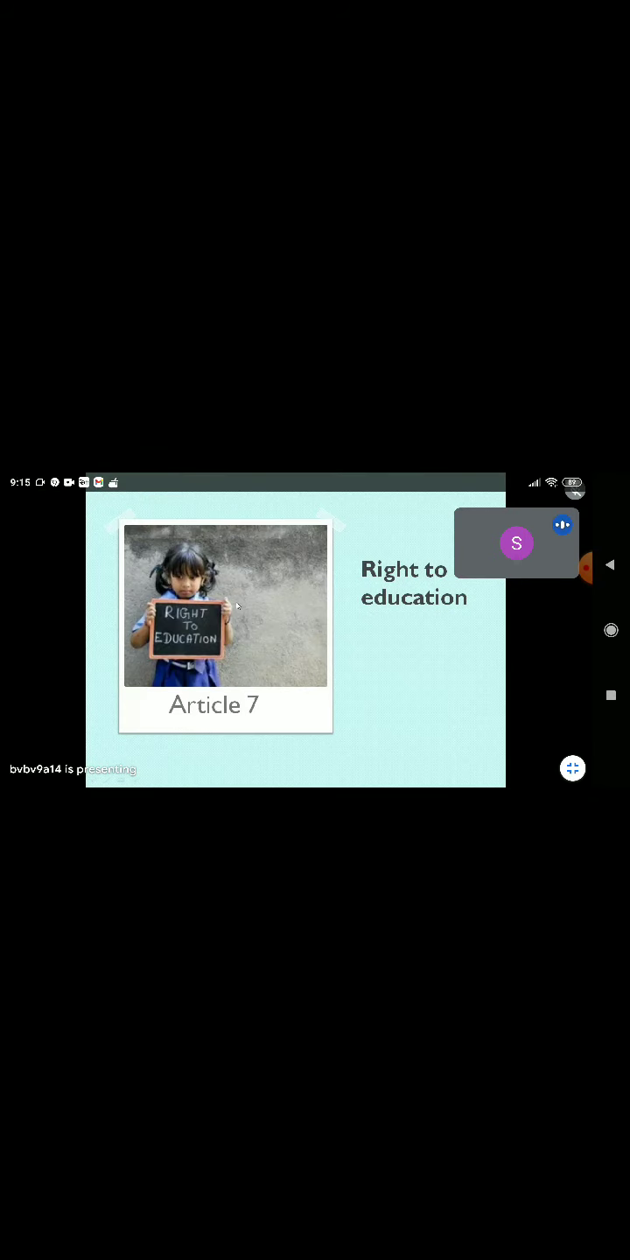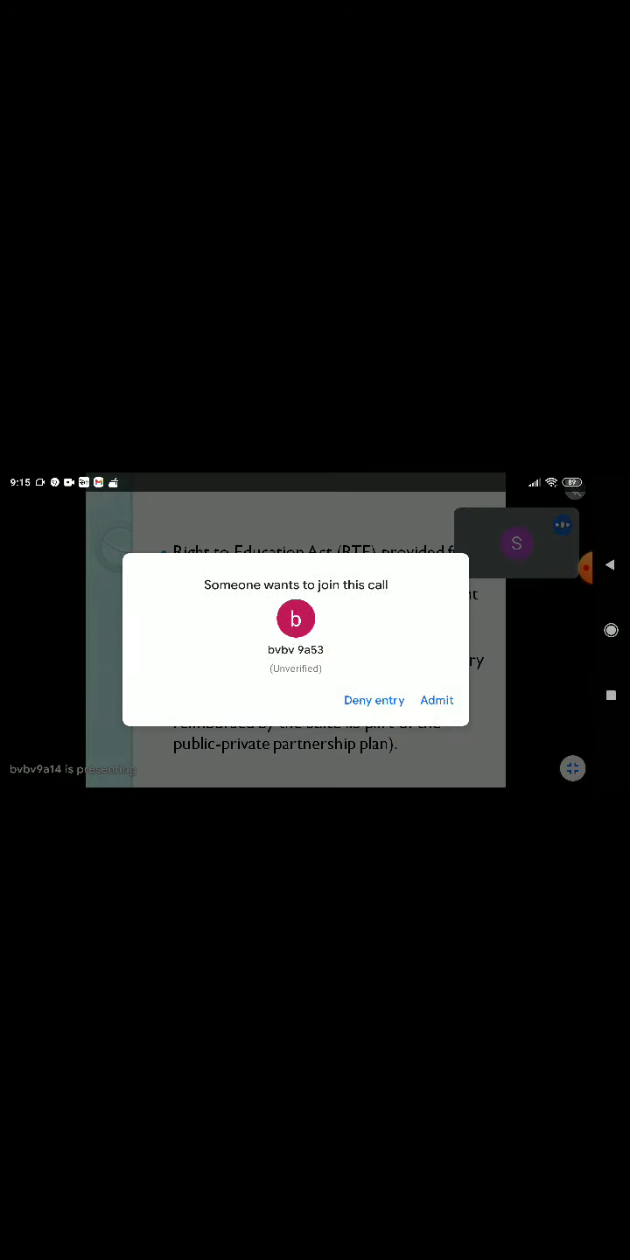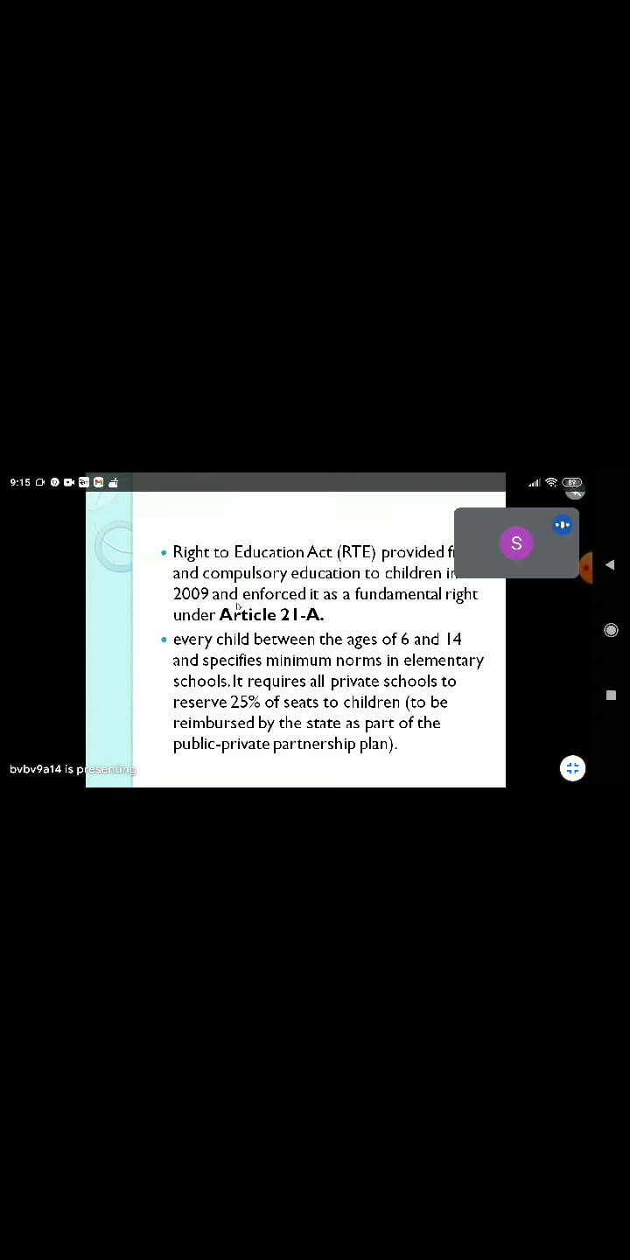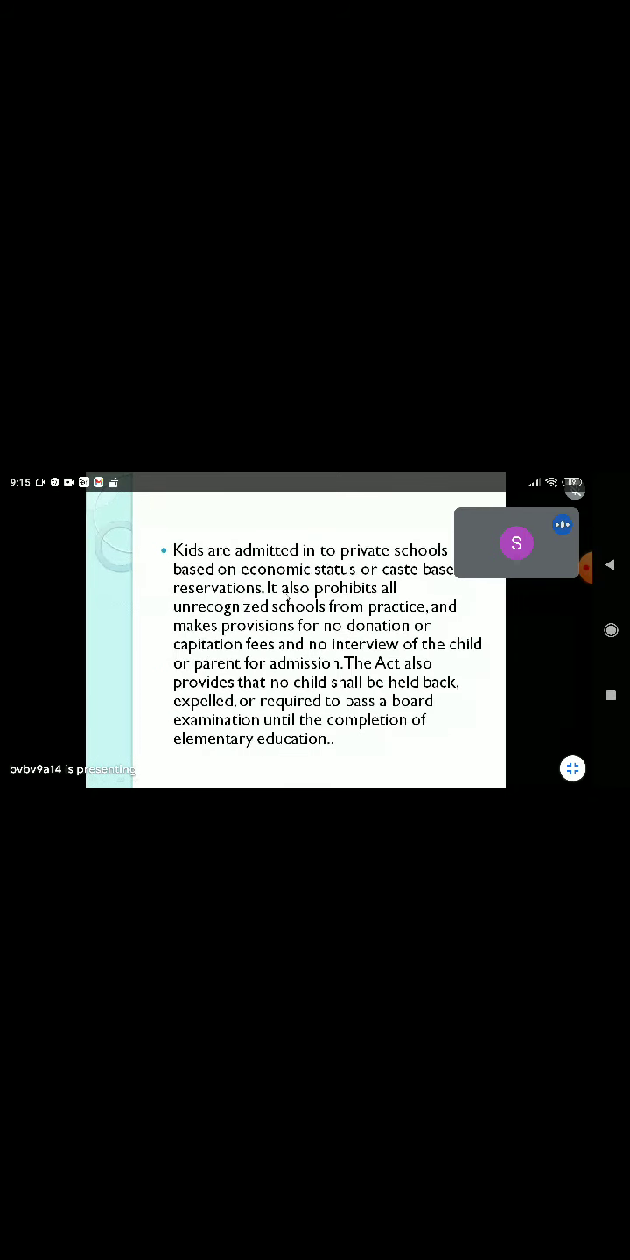Right to education. Right to education has been made mandatory this time. Every child between the ages of 6 and 15 must study and go to school. And if they are not able to afford it, government schools are ready to accept them and give them a free education. And also 25% of the seats are reserved for lower caste people or poor people.